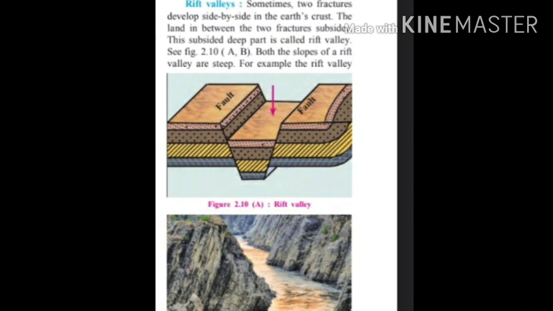It means slow movements. Children, look at figure 2.10b. There is a picture of the rift valley of Narmada. It means this kind of valley is called a rift valley. In this way, we have seen mountain building movements and the creations of mountain building movements: fold mountains, block mountains and rift valleys. Now we are going to see the second slow movement, that is called continent building movements.